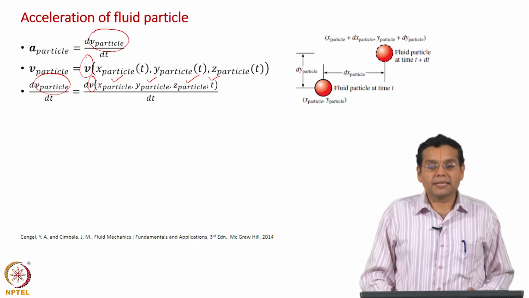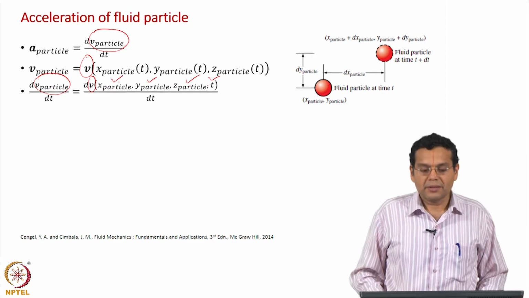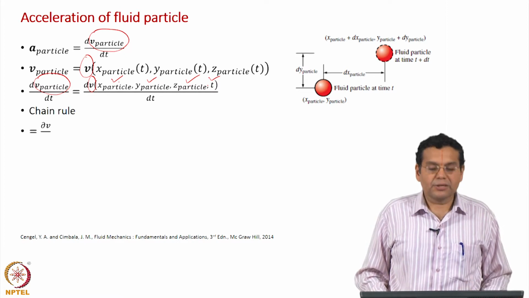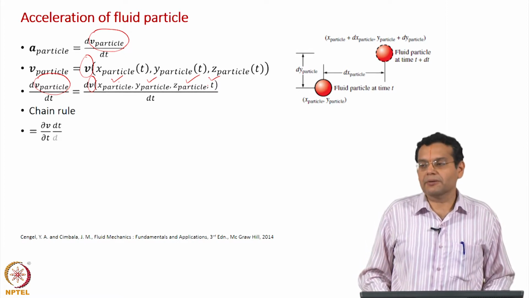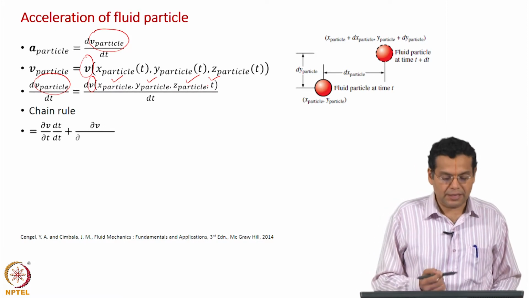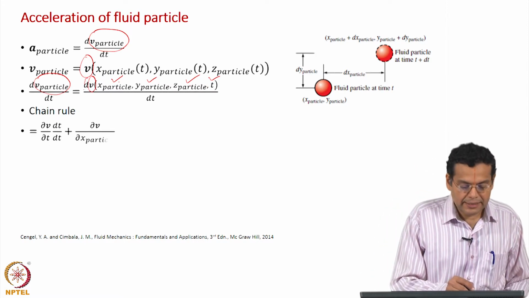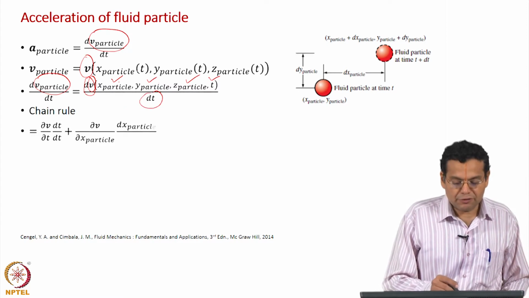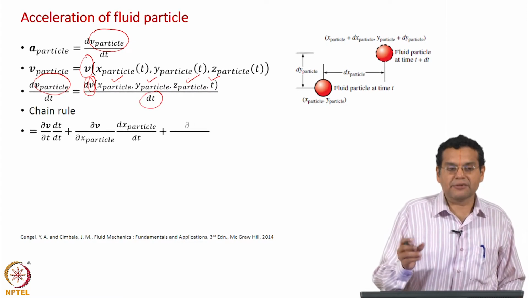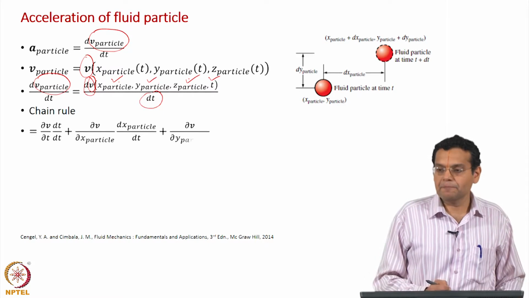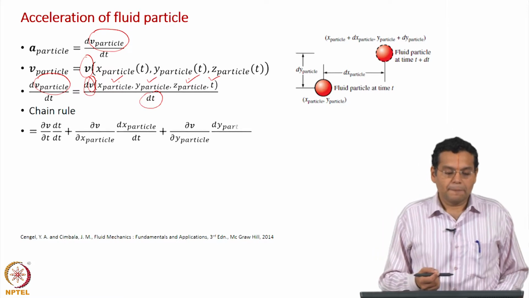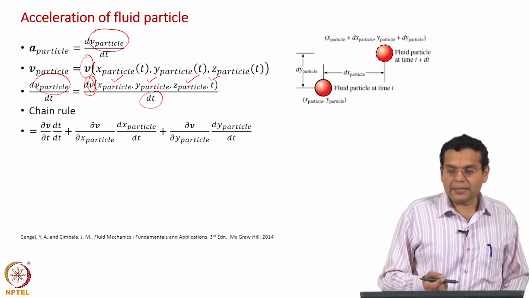What you have on the right hand side is a total derivative, and of course we know by chain rule how to express a total derivative in terms of partial derivatives. I would like to repeat this. On the right hand side you have a total derivative of a function of 4 variables, x, y, z of the particle and time, and using the chain rule we express it in terms of the partial derivatives.